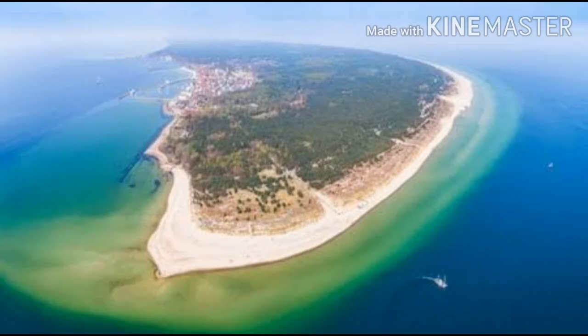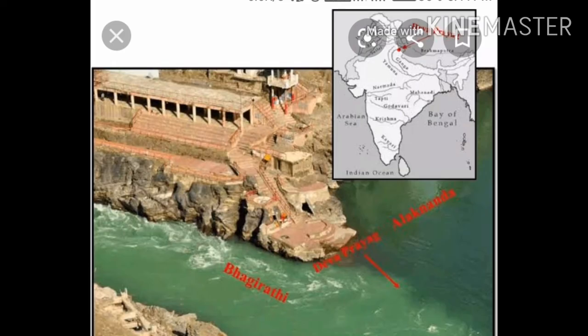They deposited alluvial sediments through their flowing, and thus the Ganga plain between Himalayas and the southern peninsula was formed. Now you got to know how the Ganga plains formed.